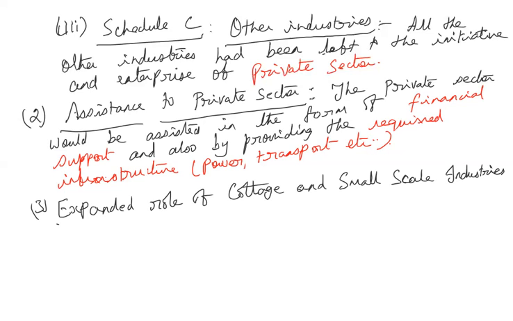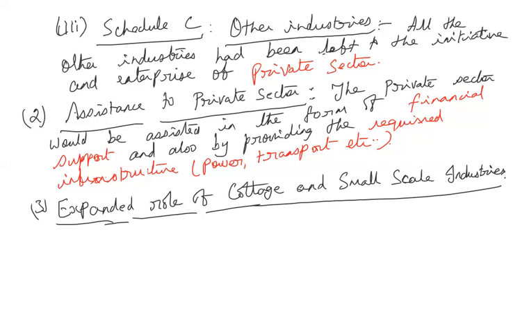provide, or more role has to be given to the small scale and cottage industries in the country, because small scale and cottage industries generate a huge amount of employment. So whatever the displacement of labor force caused by the establishment of heavy industries under the public sector will be offset by developing the small scale and cottage industries in the country.